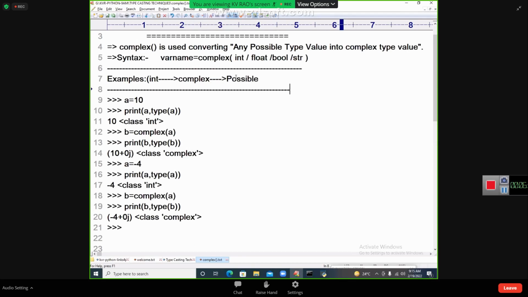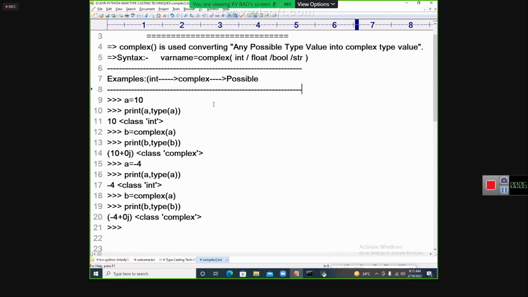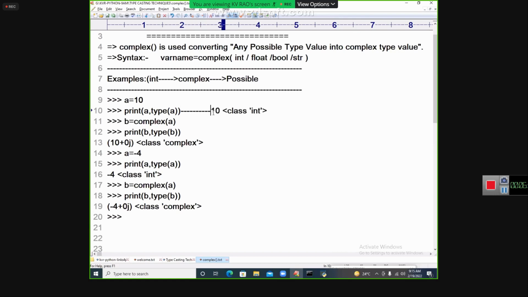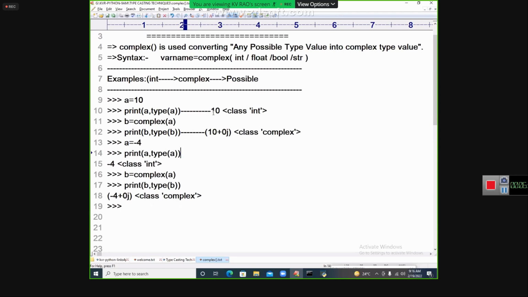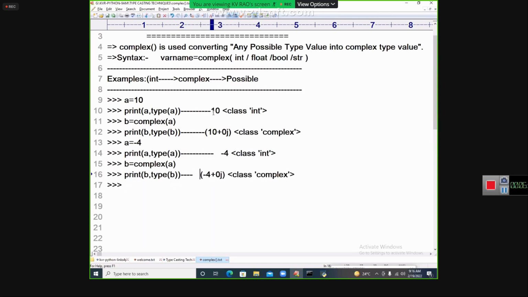Okay, students, now we are going to give you clarity on this area. Print this value. Here I'm getting the value -4, and the complex of this value is something like this. So it is called int to complex, and int to complex is possible here. Next, I want to go for another type of discussion.